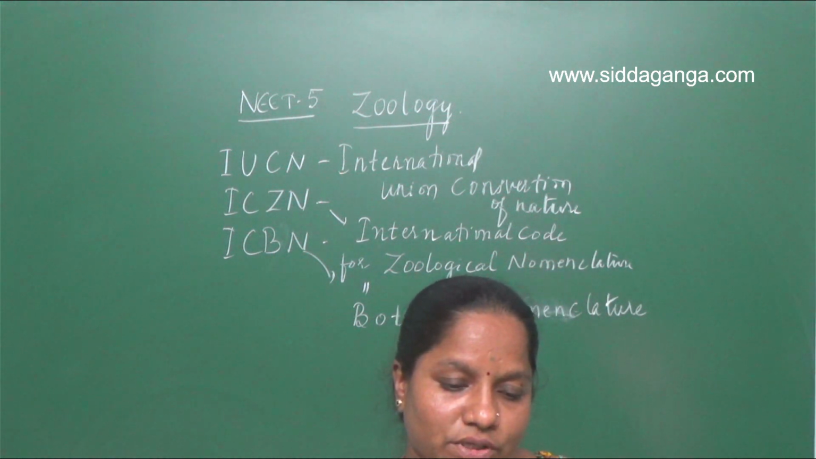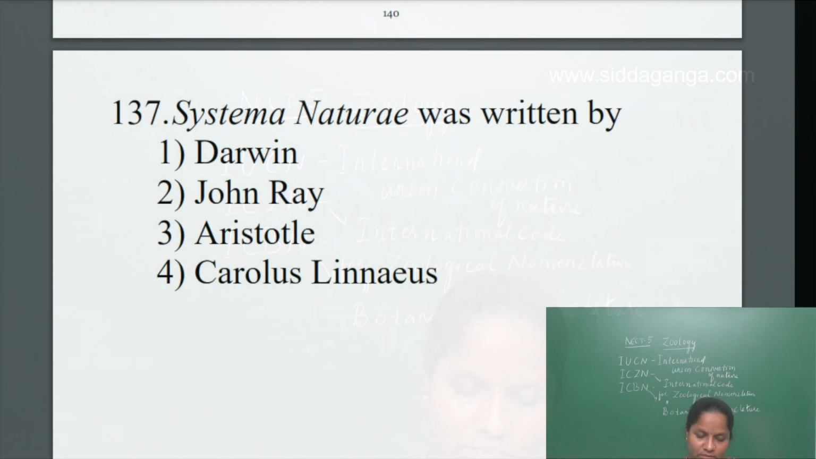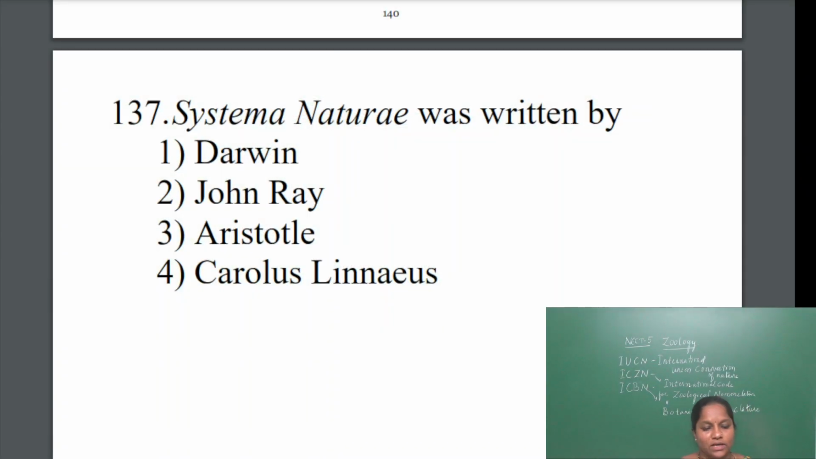Next question. Systema Naturae was written by. The book was published by the scientist Carolus Linnaeus, which contains information about varieties of plants and varieties of animals. What the nomenclature of those animals is and how they are classified, everything is mentioned in the book Systema Naturae by Carolus Linnaeus. So the answer will be the fourth one.